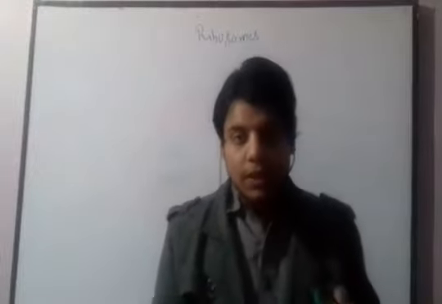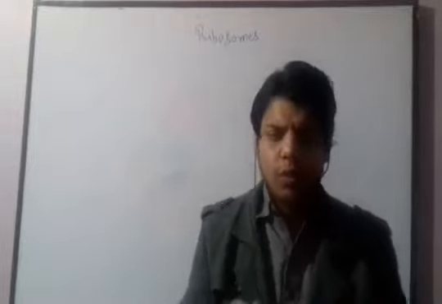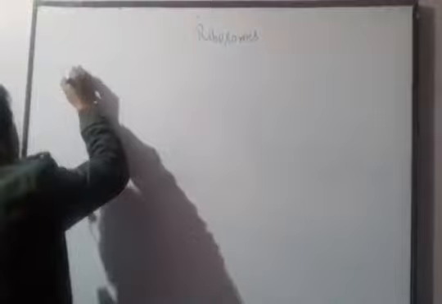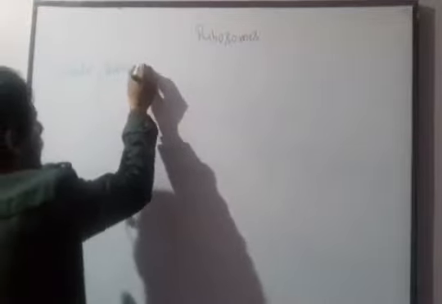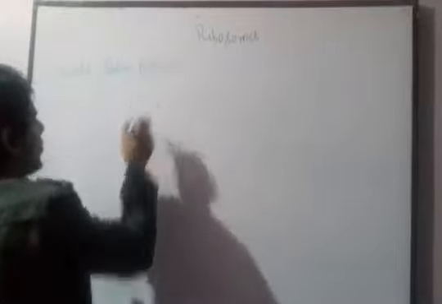So before explaining the difference between eukaryotic and prokaryotic ribosomes, first of all we need to understand the introduction to ribosomes. Ribosomes were first discovered by a scientist named Palade, and therefore they are also called Palade's particles.